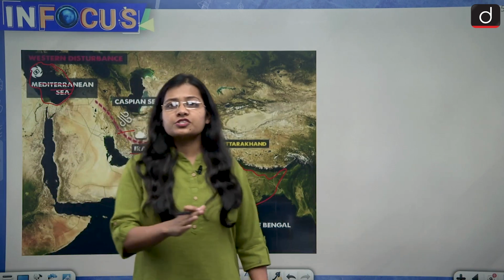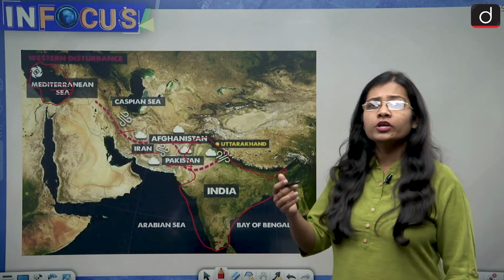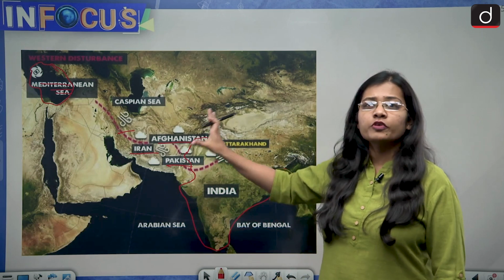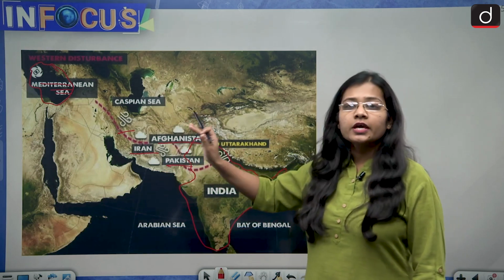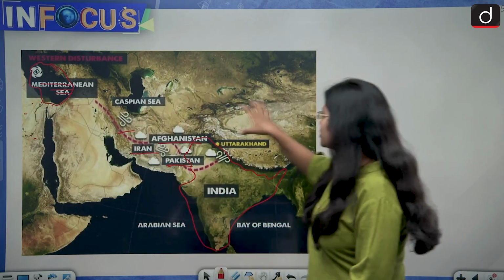The winds, or I would say the jet streams which are going on in the upper troposphere, blow from the region of the Mediterranean Sea in the direction of west to east. So this is west and this is east.